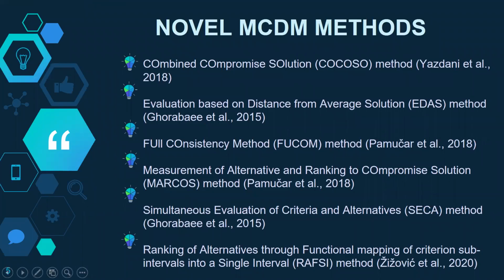Among the novel MCDM methods, there are, for example, the combined compromise solution method, evaluation based on distance from average solution, full consistency method, measurement of alternatives and ranking according to compromise solution method, simultaneous evaluation of criteria and alternatives method, and ranking of alternatives through functional mapping of criterion subintervals into a single interval method.